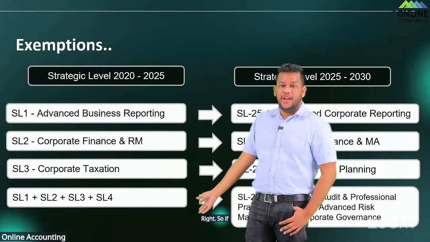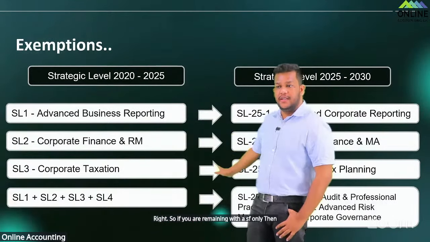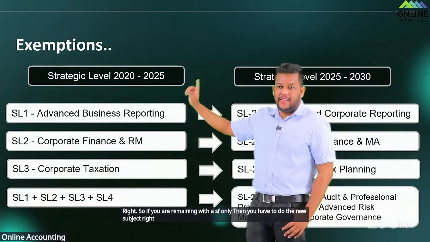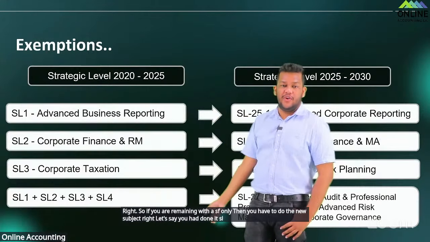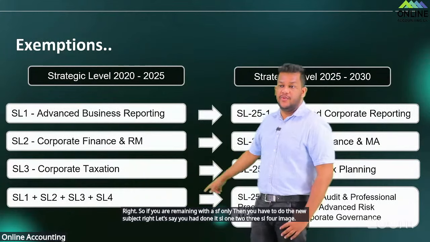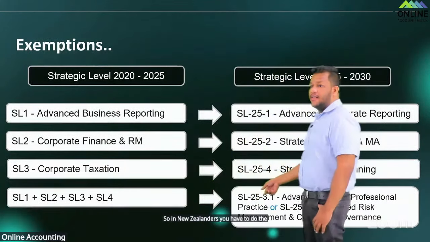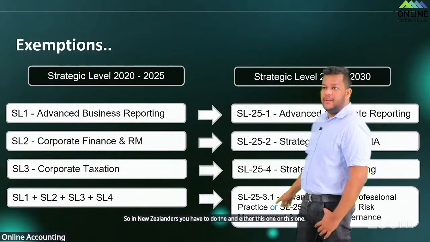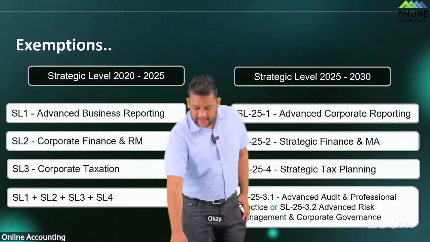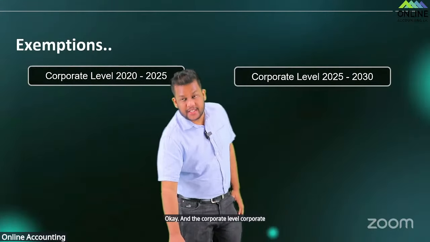Right. Over to you, Hashan sir. Right. So if you are remaining with SL4 only, then you have to do the new subject, right? Let's say you are done with SL1, 2, 3, SL4 remains. So in the new syllabus, you have to do either this one or this one. Okay. And the corporate level. So this is the corporate level.